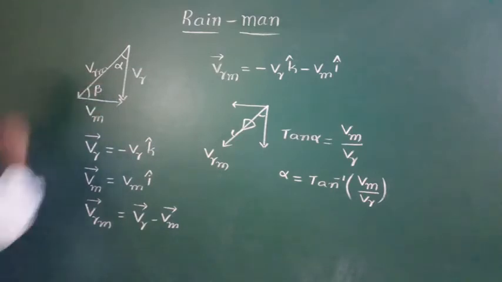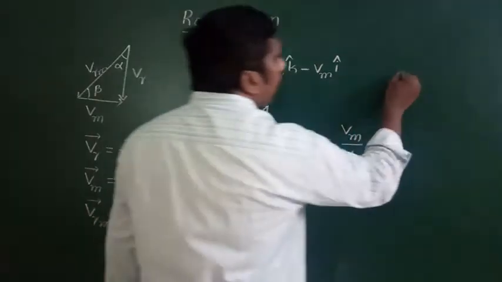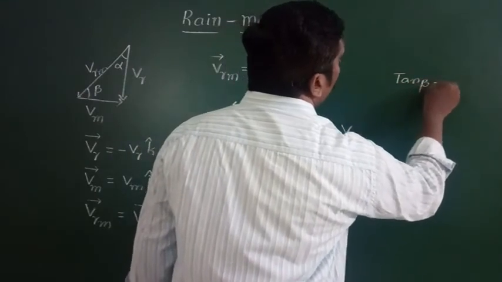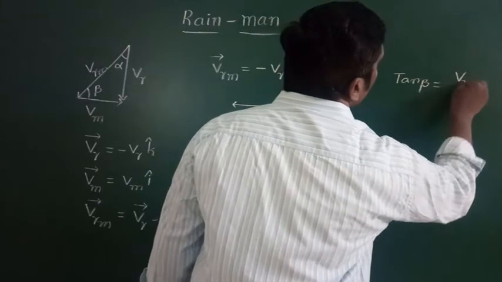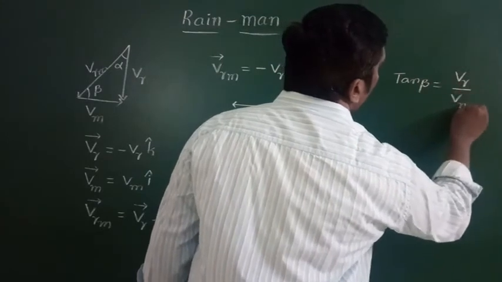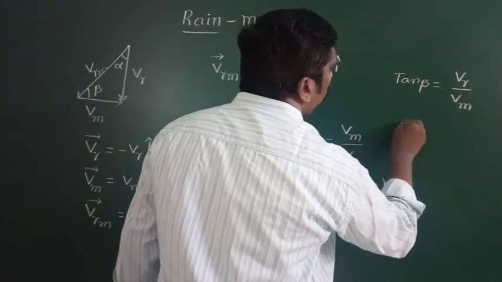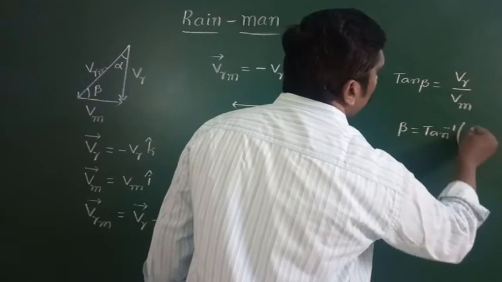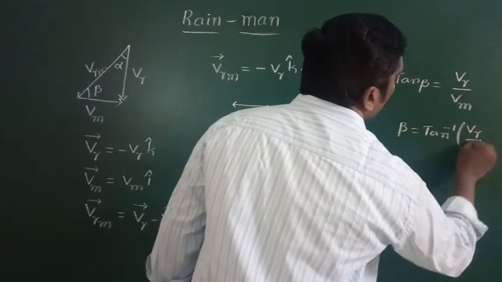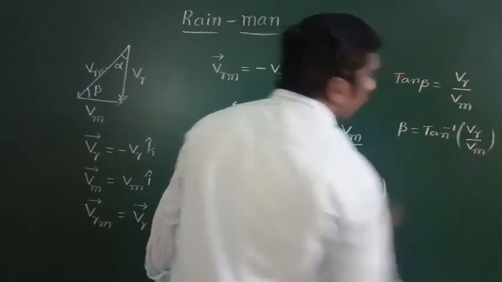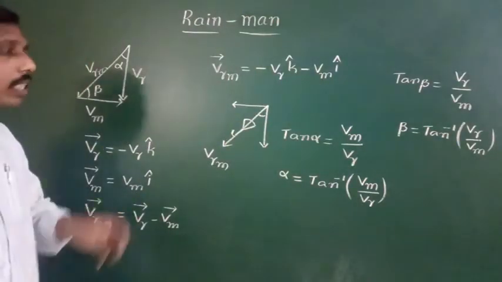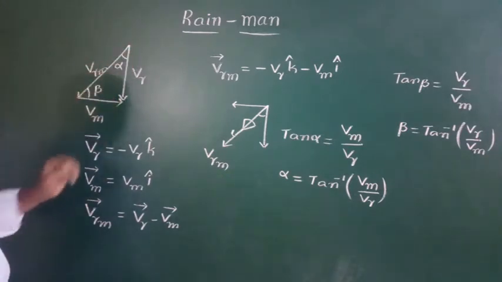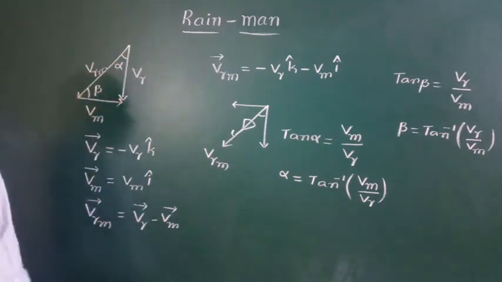Similarly, the velocity of the rain with respect to the man makes an angle beta with the horizontal. To find this, tan beta is equal to the opposite component, that means the velocity of the rain by the velocity of the man. Finally, beta is equal to tan inverse of the velocity of the rain by the velocity of the man. Okay, so this is the resultant direction, when rain is falling vertically downward and the man is moving along the horizontal direction.